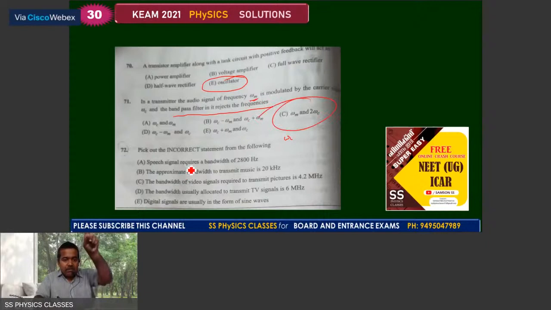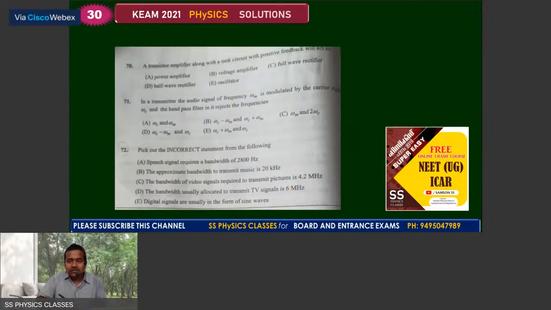The last question, pick out the incorrect statement from the following. Speech signals require bandwidth, yes, from 300 to 3100. The approximate bandwidth to transmit music is 20, surely. The bandwidth of video signals to transmit pictures is 4.2, surely. The bandwidth usually allocated to transmit TV signals. The digital signals are usually in the form of square waves, so the incorrect one is the E choice.